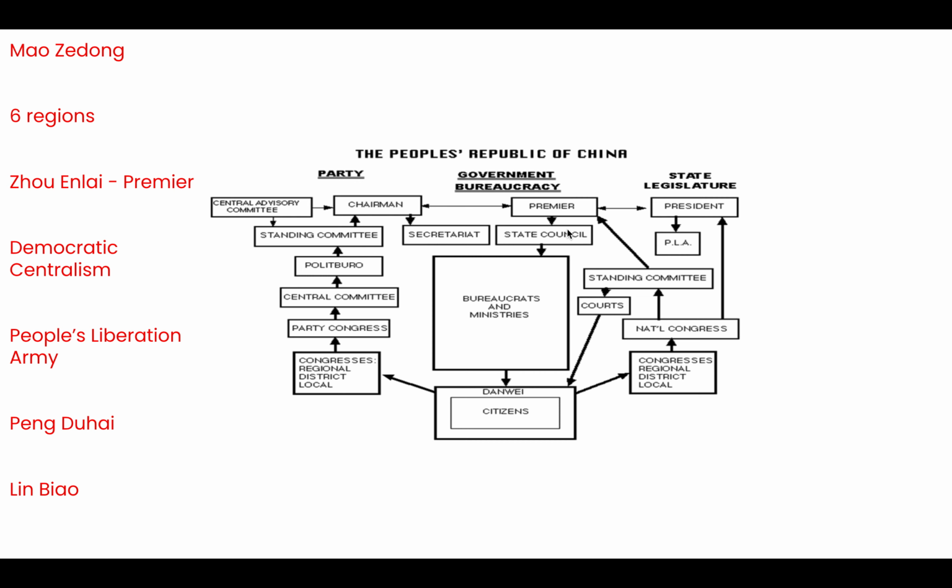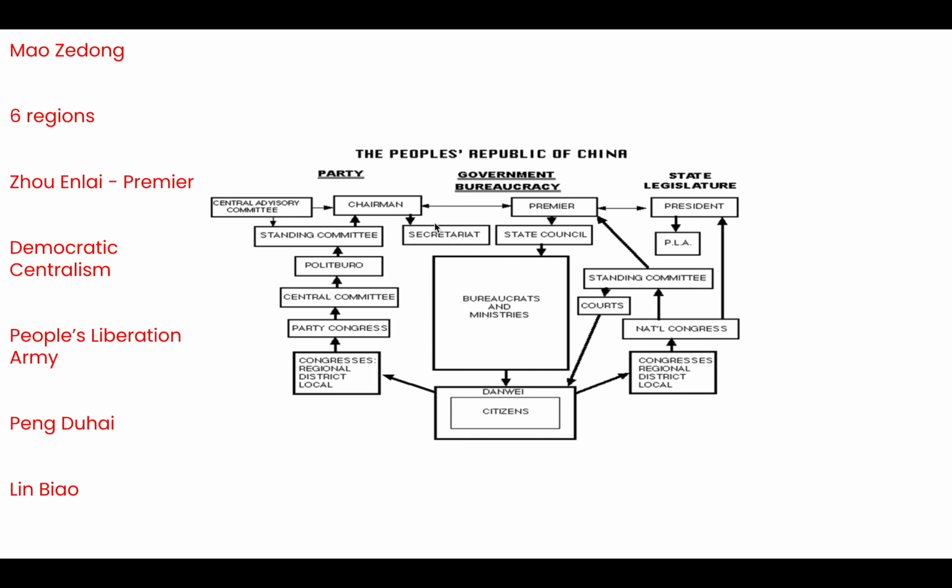As Premier, he is in charge of government bureaucracy. So he effectively runs the country with its many different departments and ministries. These bureaucrats and ministries are the people in charge of the sectors of society, so you've got a health minister, an education minister. Zhou Enlai, the Premier, is in charge of that group of people. So the Premier holds quite a significant amount of power, which means this is somebody that the chairman and the president trust significantly, because otherwise they wouldn't be able to run the bureaucrats and the ministries in the fashion that the chairman would have wanted.